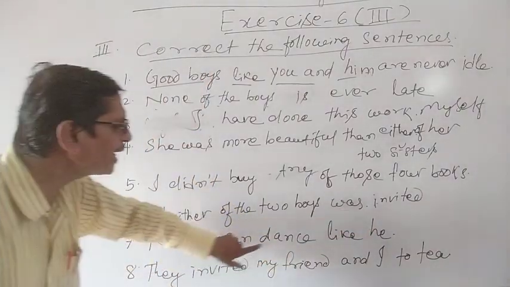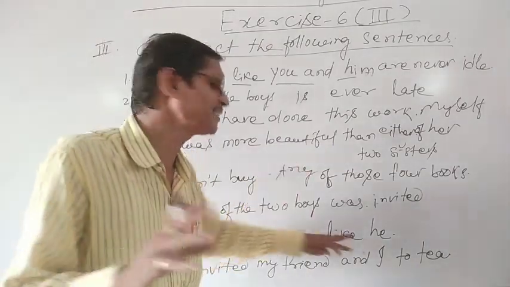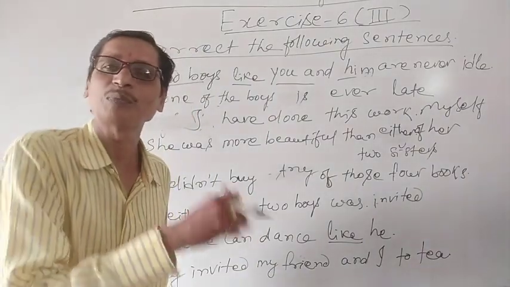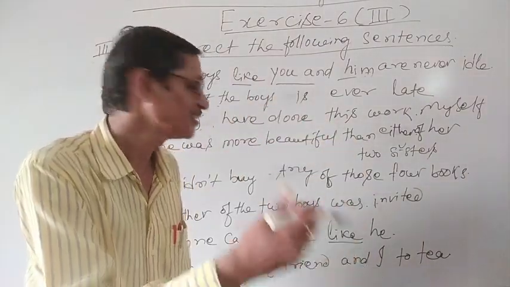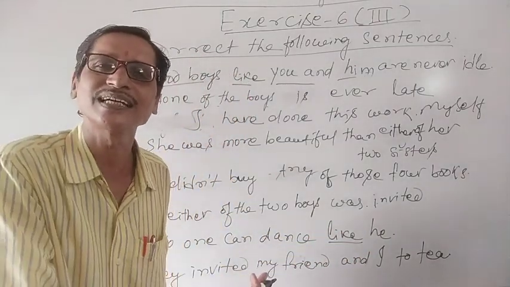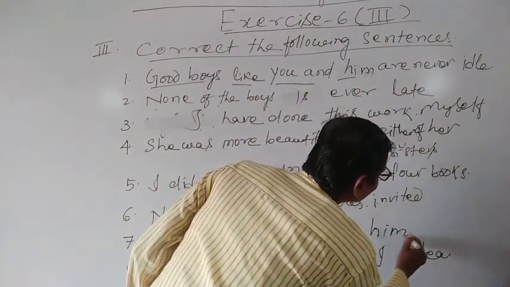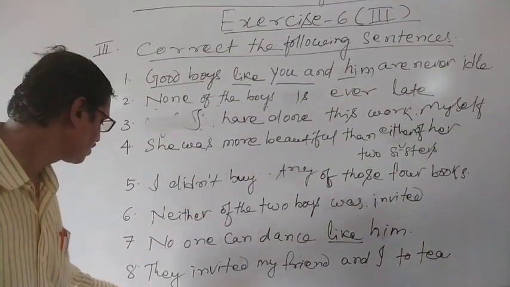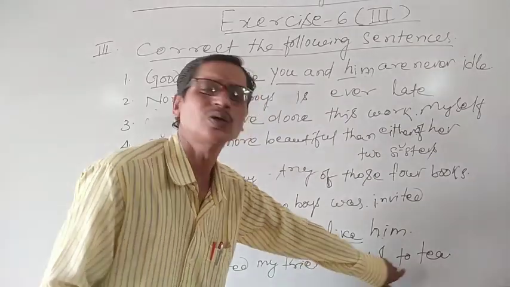Similarly, no one can dance like him. No one can dance like he. Here like is a preposition, and the next word is he. The object of a verb or a preposition should be in the objective case. So here the he is the subjective case. To transform that into an objective case, we have to make it him instead of he. It is the rule. Clear? Similarly, so they invited my friend and I to tea.